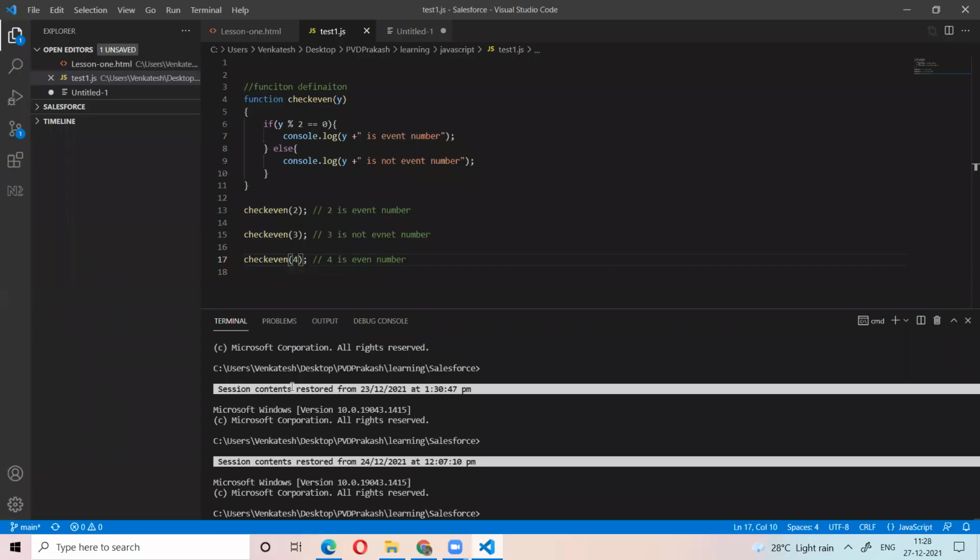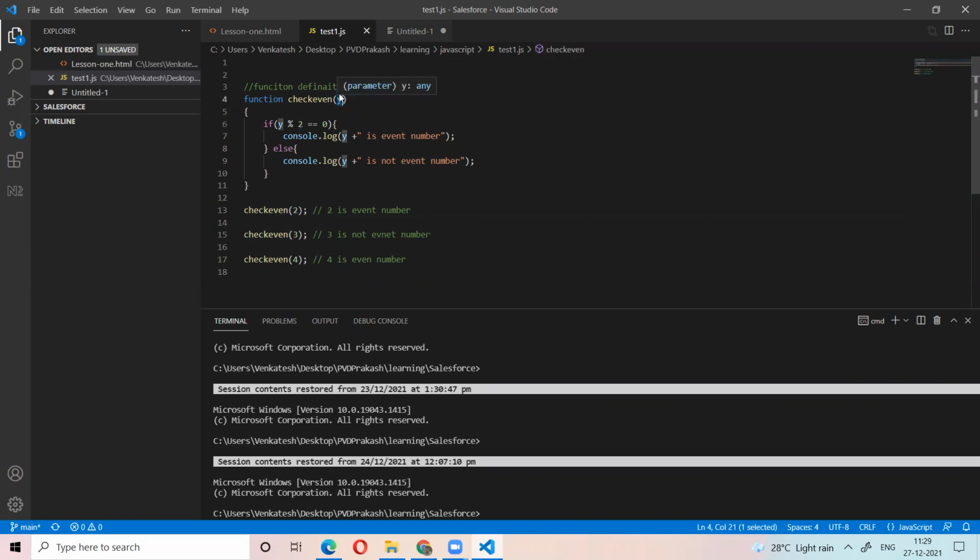Now you are understanding what the function definition is. You are defining some set of tasks with a name, which is called the function definition. What is the function call? Calling a function whenever we want is called the function call. What is the argument? If we want to give something to the function in the function definition, that is called the arguments. What is the parameter? Passing parameters to the function call.